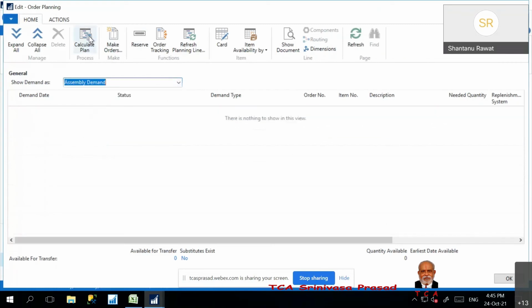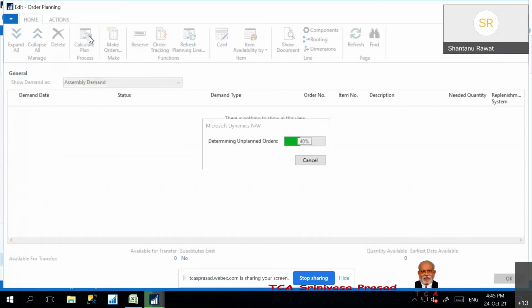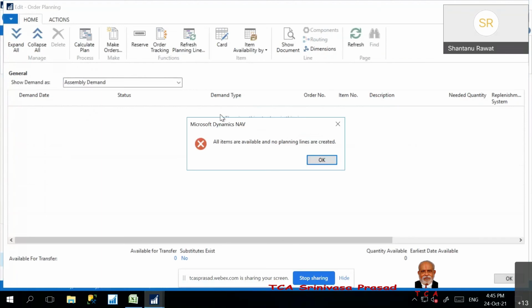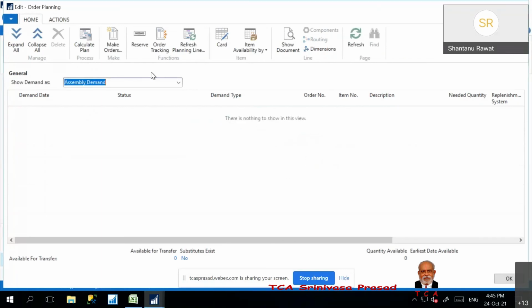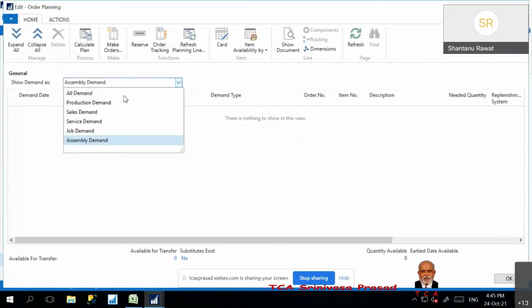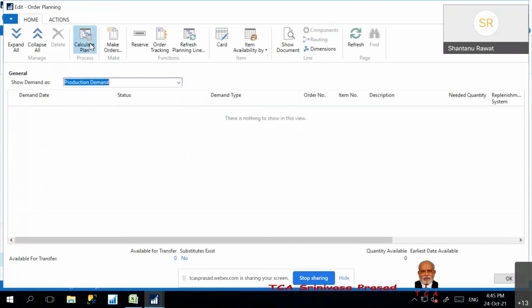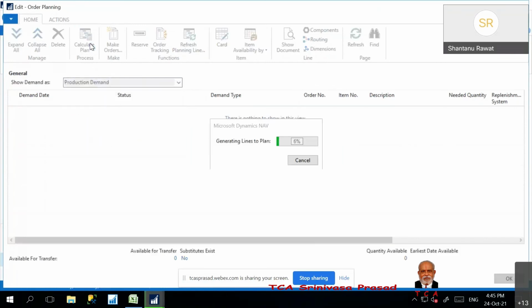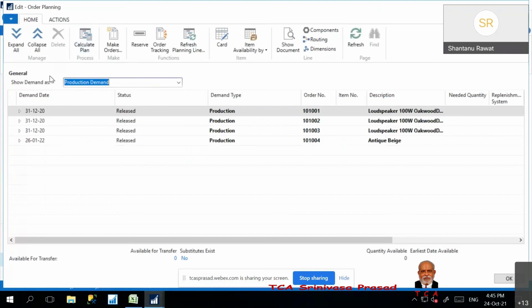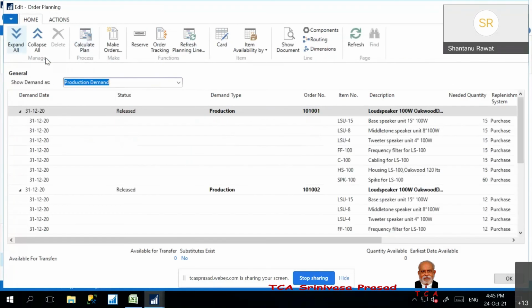There is no assembly demand here. If I just want to see the production demand, calculate plan. Now the system is automatically creating that, okay, these are the production orders we want. I have to create these productions, and these production orders are pending just because of purchase shortage.